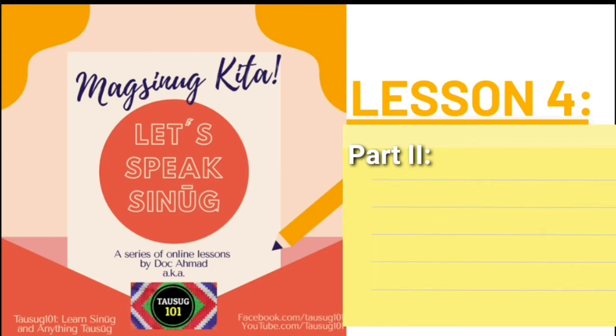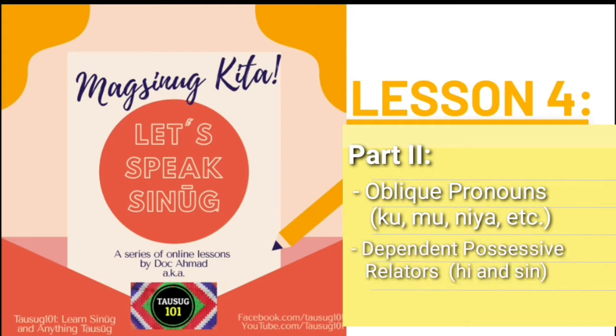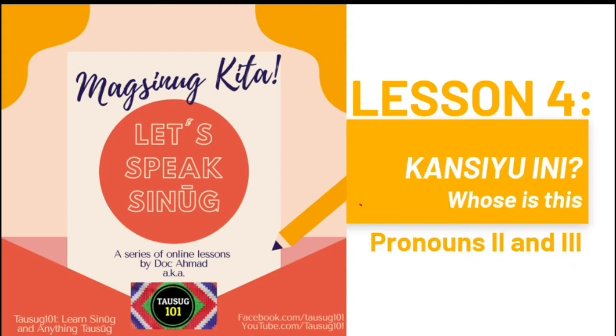In part 2, we're going to discuss the oblique pronouns kāmu, niya, and the dependent possessive relators sin and hi. Okay, so let's move on with the first lesson.